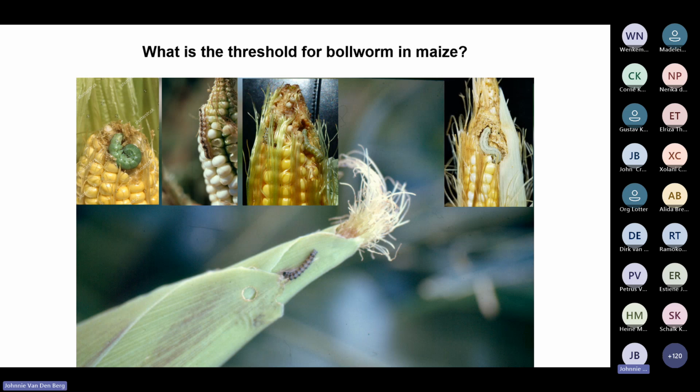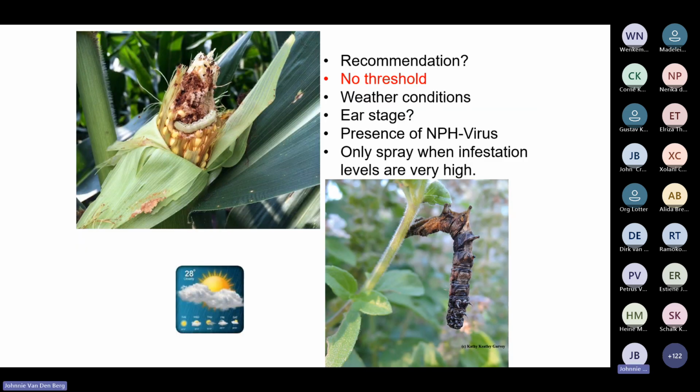So what is the threshold for bollworm control in maize? When should you say, yes, we will spray? What would the recommendation be? Now, this is one of those cases where there is no threshold. And in South Africa, chemical control of bollworm is hardly ever warranted economically. Because in terms of IPM, and this is bollworm in maize and sorghum and groundnut, probably the most common inquiries that we get in our IPM group: should we spray or not?